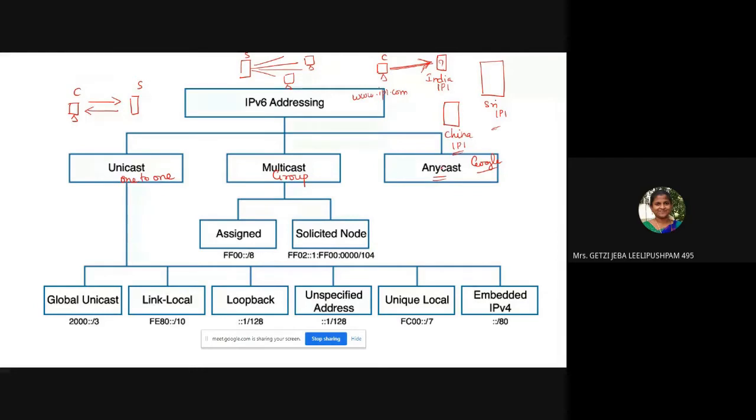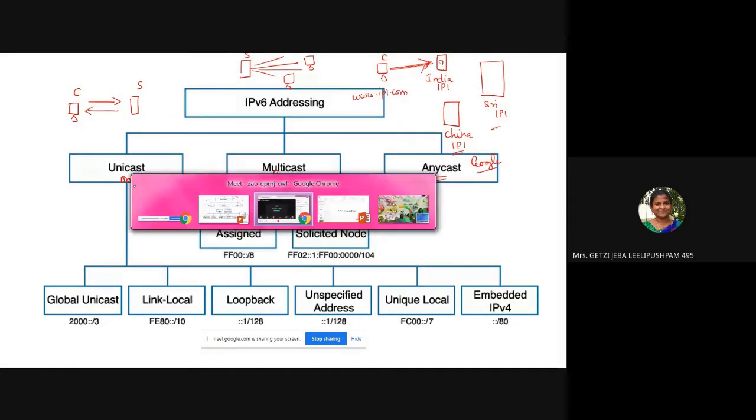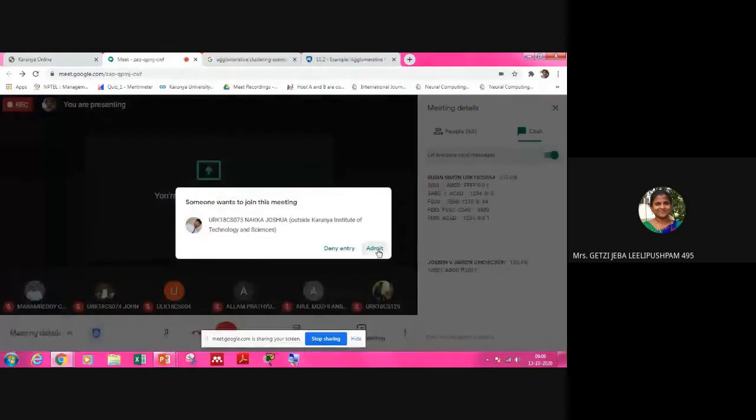Now, in multicasting, you have something called assigned and solicited node. Assigned means it is fixed, like a static assignment. And solicited means it is like dynamic, where you just negotiate and get the IP address. That is what you call a solicited node. Then you have unicast data transmission, and we will discuss unicast data transmission in detail.